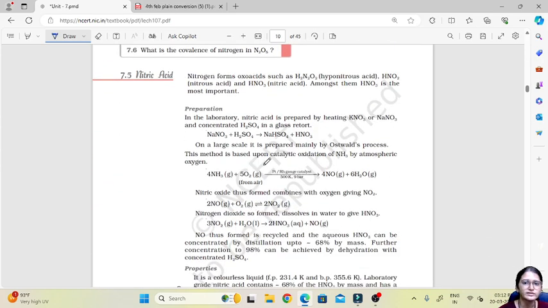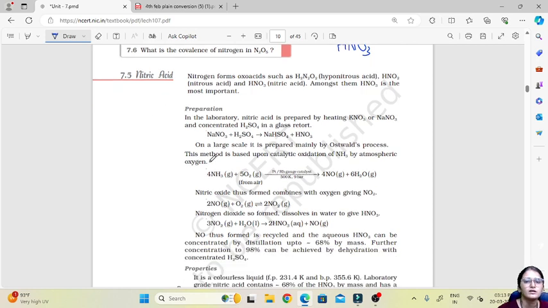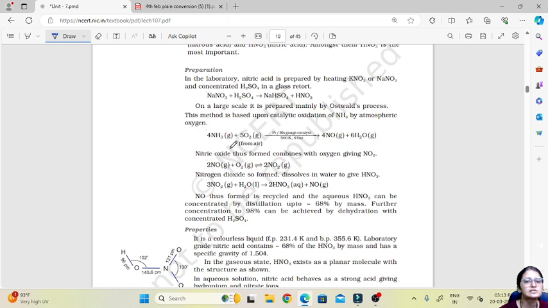Then nitric acid formula. Now we already know the formula because we use nitric acid in the laboratory. So nitric acid is HNO3, which is mostly used in the laboratory for practical, experimental purposes. Then preparation: sodium nitrate treated with sulfuric acid gives sodium hydrogen sulfate plus nitric acid. And just like how we prepare ammonia by Haber's process on a large scale, in the same way this is prepared on a large scale by Ostwald's process. The name of the process is Ostwald's process.